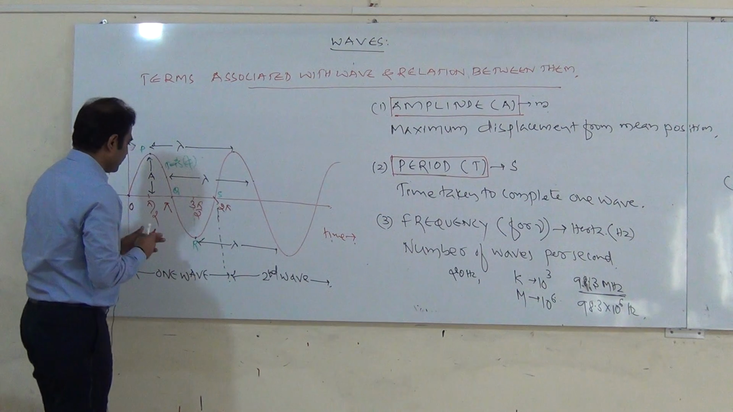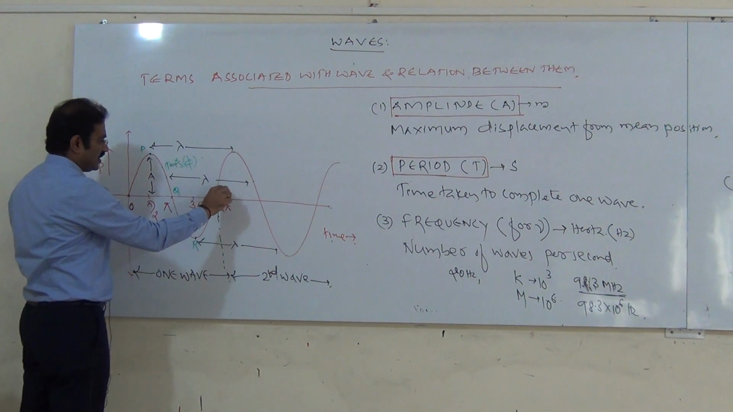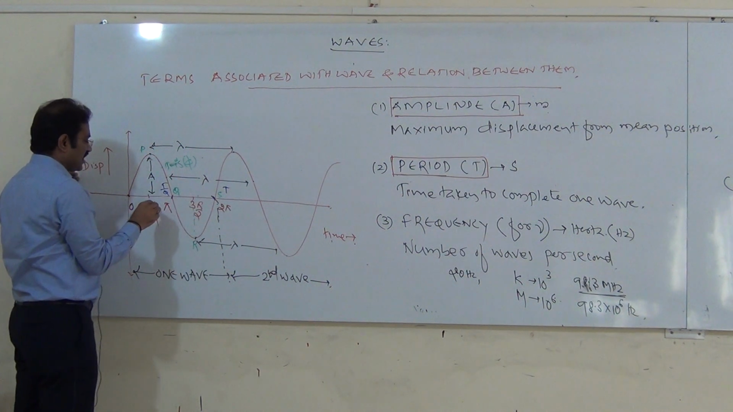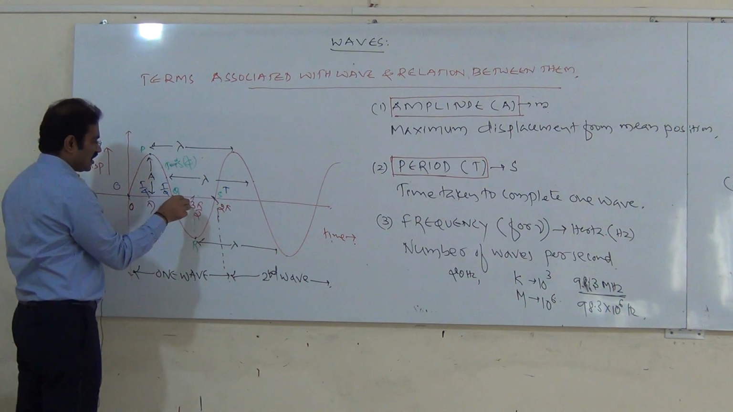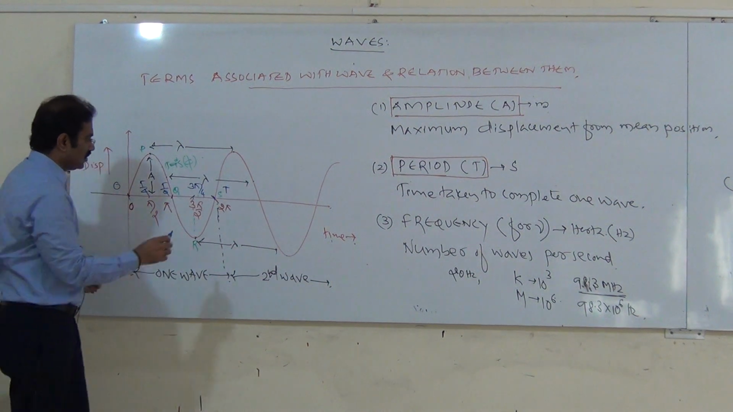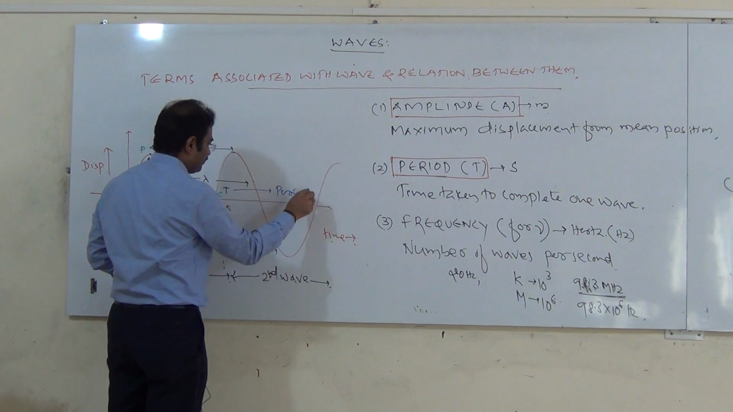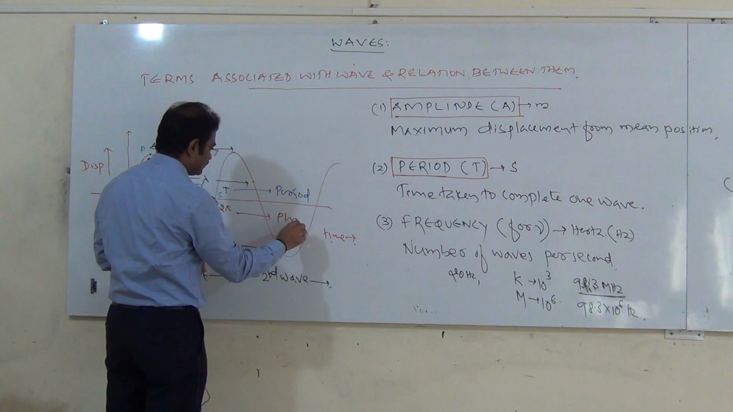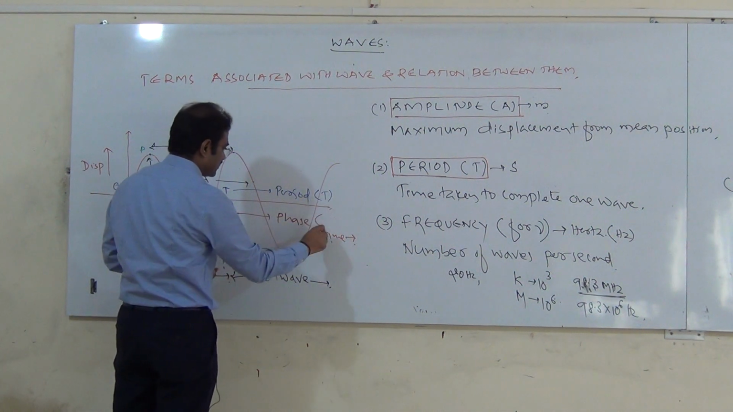Observe here, for the period, to complete one wave it takes a time T. To complete half, it takes T by 2, here it is T by 4, here it is 0, and here it is 3T by 4. What does this blue color represent? Period. And this red color difference? It is a phase. It is a period T, and this is phase phi.